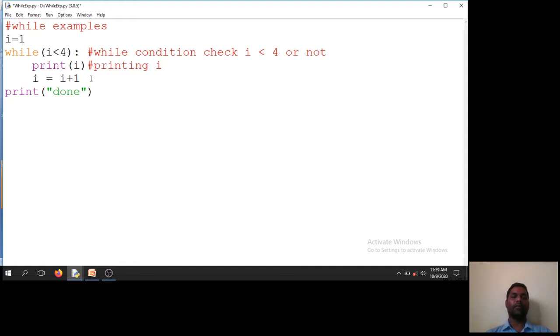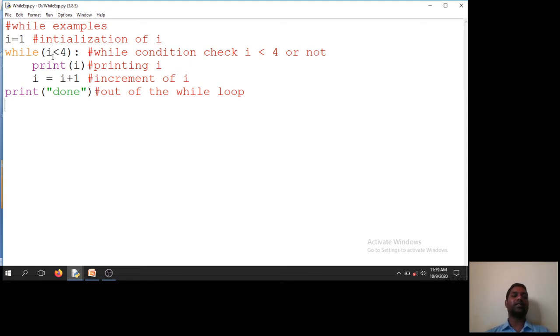This one is an increment of i, and this is the initialization of i, which is outside the while loop. So this is our while loop example.